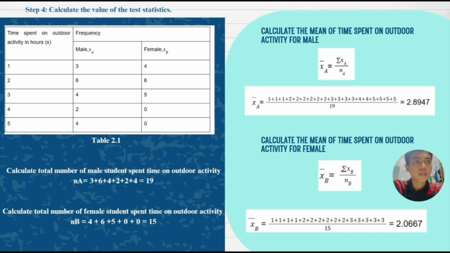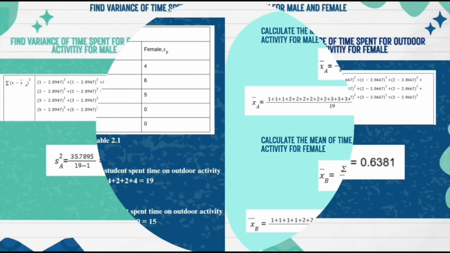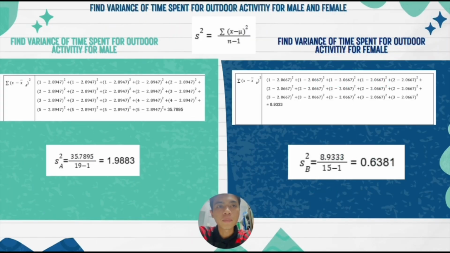And we can find the mean of time spent on outdoor activity for male. The mean for male is the summation of data over sample size. So, we got the mean of time spent on outdoor activity for male as 2.894. And then the mean of time spent on outdoor activity for female is 2.067. After finding the means, we can find the variance of time spent on outdoor activity for male and female.